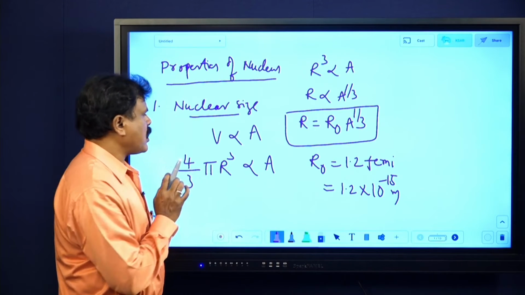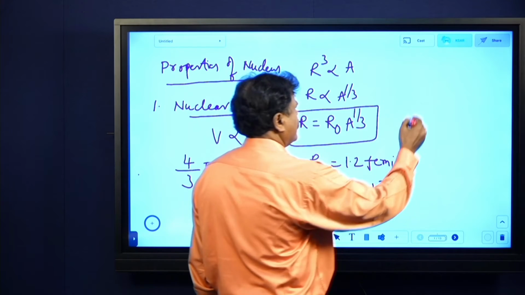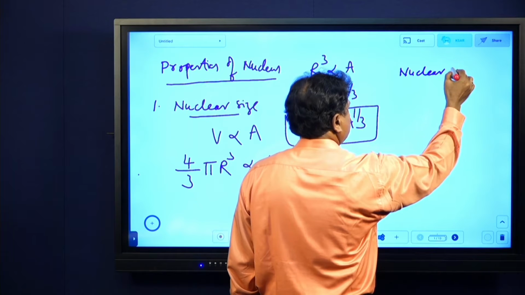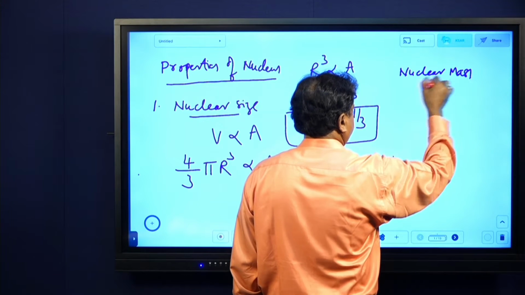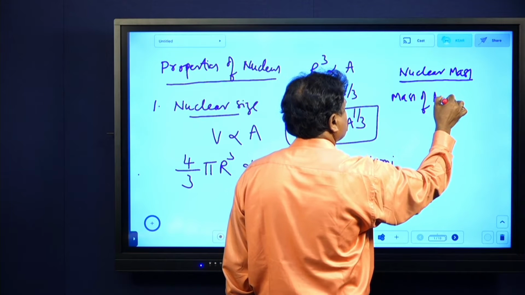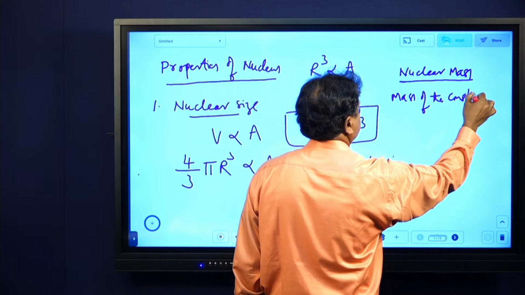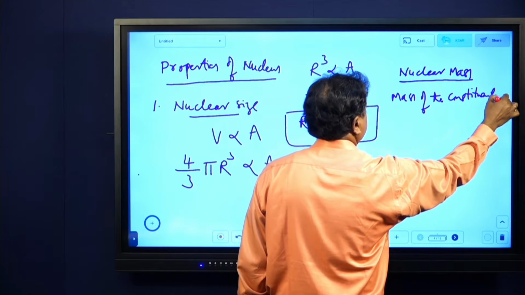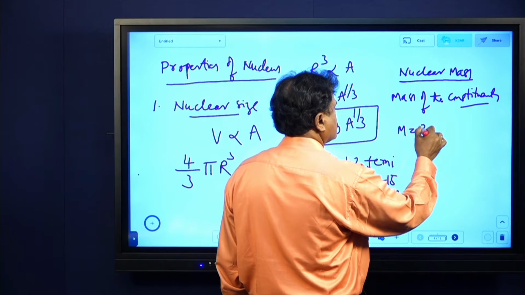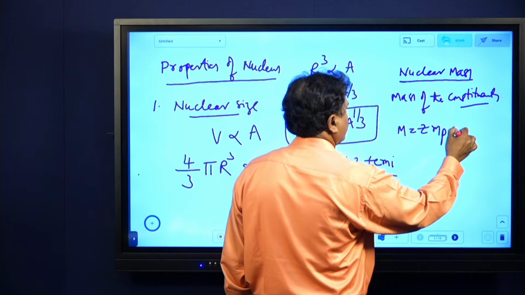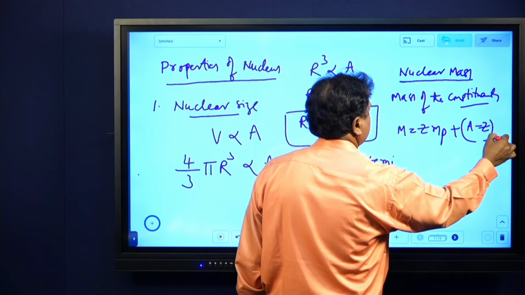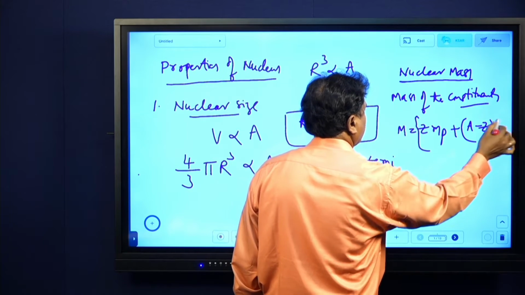And next, this is the first property. You need not go in order. Whichever you remember, you can write. The first one you can say is nuclear size. Next, nuclear mass. The mass of the constituents of the nucleus is called nuclear mass, and it is given by M equals ZMp plus (A minus Z) into Mn. Remember, this is the nuclear mass.